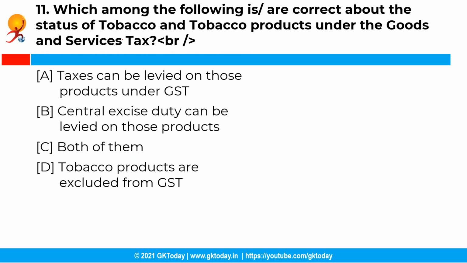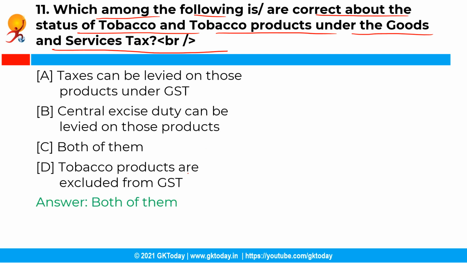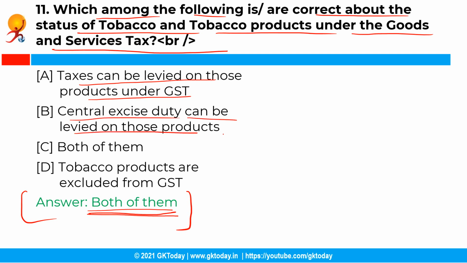Now the next question is, which among the following is correct about the status of tobacco and tobacco products under the goods and services tax? So you have the following options and the correct answer is option C, that is both of them. See, the taxes can be levied on tobacco and tobacco products under GST, and central excise duty can also be levied on those products by the center.